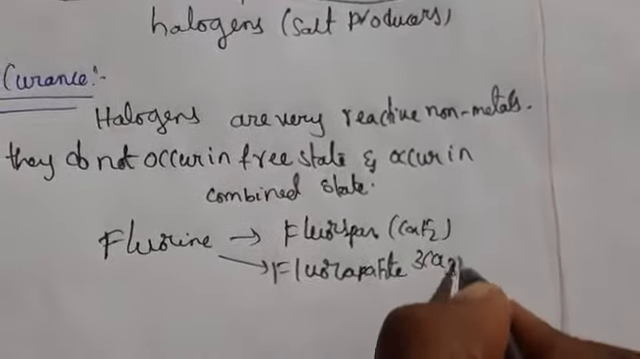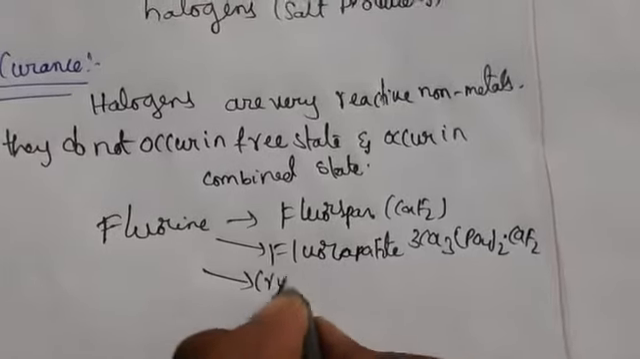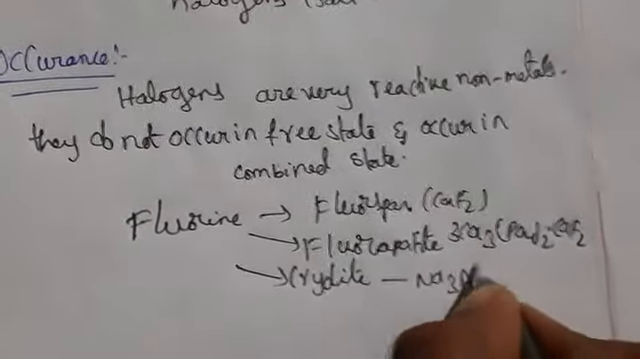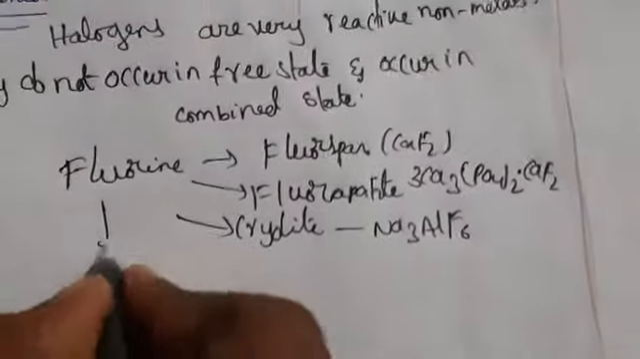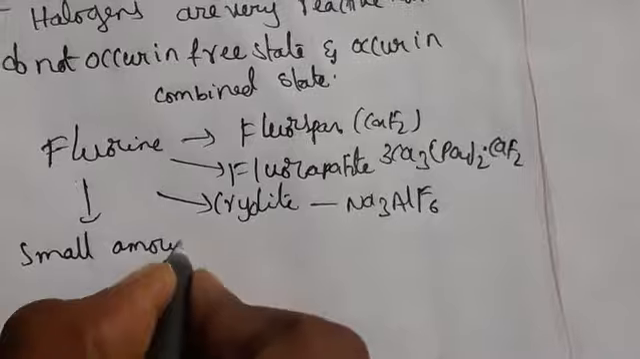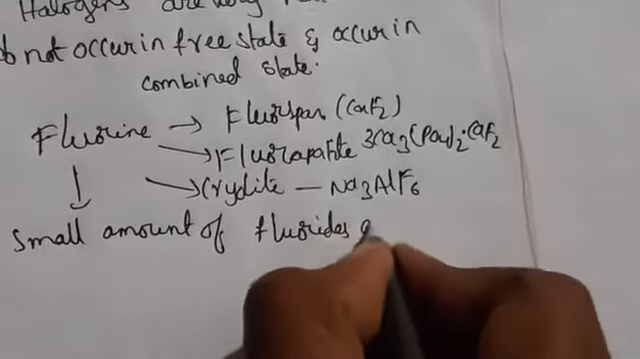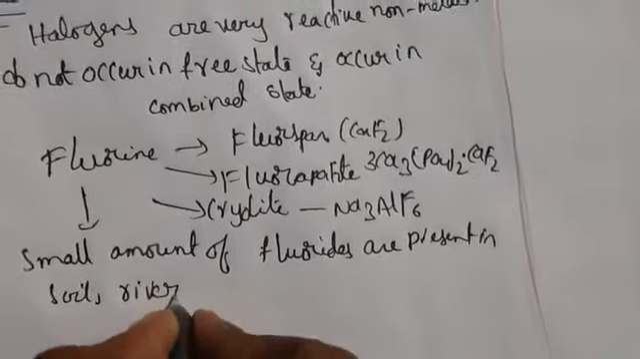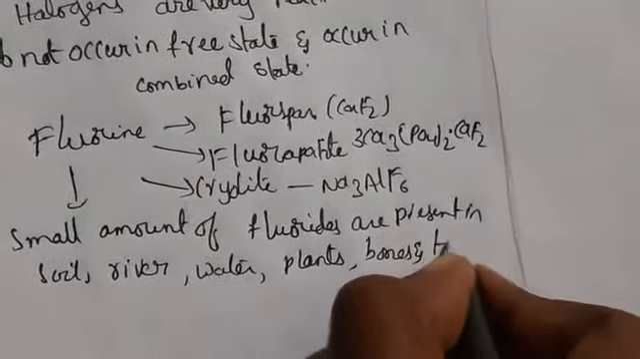Fluorapatite is 3Ca3(PO4)2·CaF2, and fluorine also occurs as cryolite, that is Na3AlF6. A very small amount of fluoride is also present in soil, river water, plants, bones, and teeth of animals.